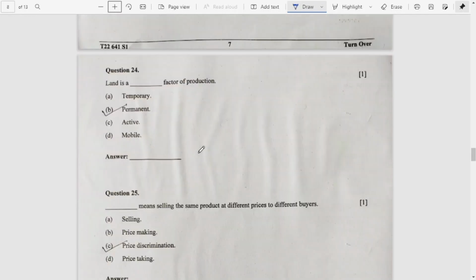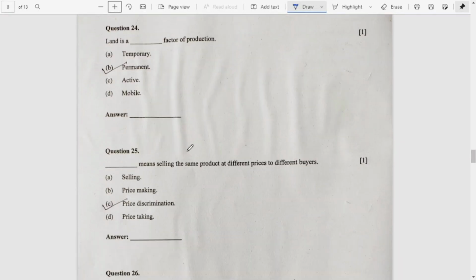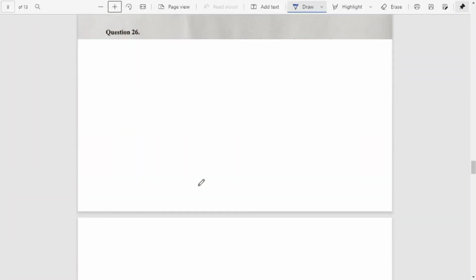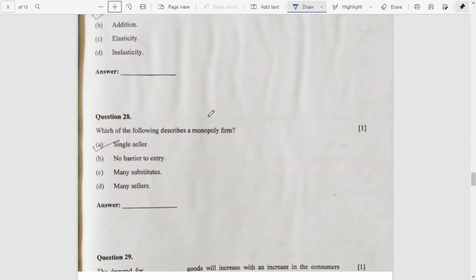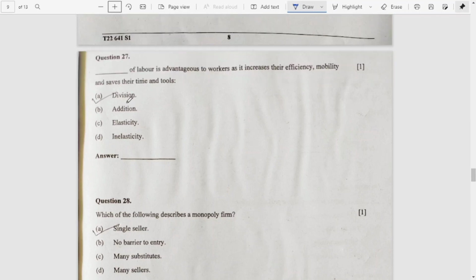Number 24, land is a permanent factor of production. 25, price discrimination means selling the same product at different prices to different buyers. 26, land as a factor of production can earn income in the form of rent. A is the correct answer for question number 26. Number 27, division of labor is advantageous to workers as it increases their efficiency, mobility, and saves their time and tools.